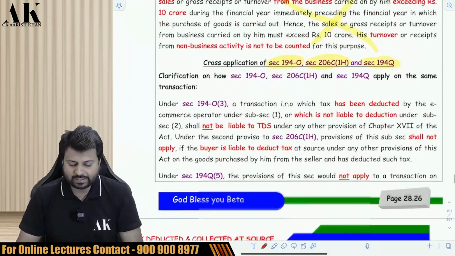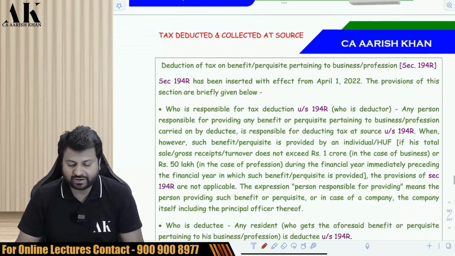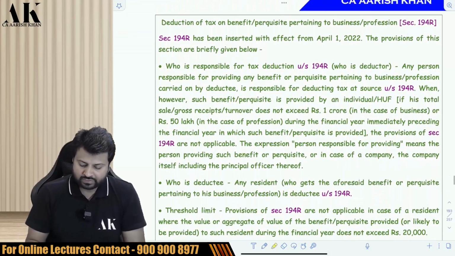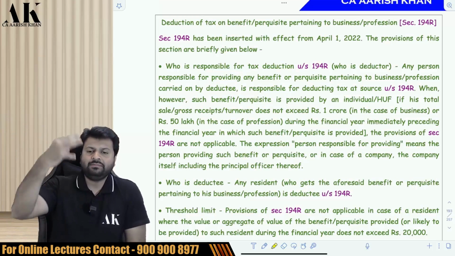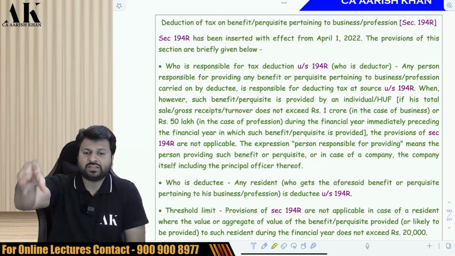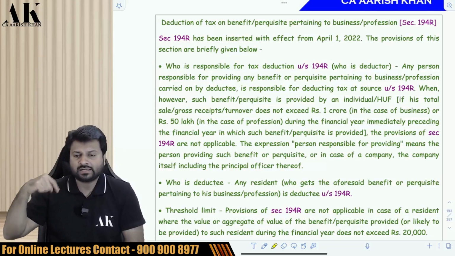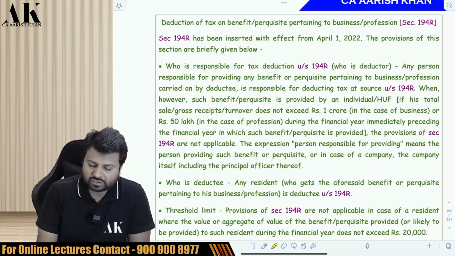Now, the next one is an absolutely new section which was added by Finance Act 2022. It talks about TDS on benefit or perquisite given in business and profession. So if I am giving you some benefit or perquisite in business and profession, then the giver has to deduct TDS under this particular section. This is what this section is all about.